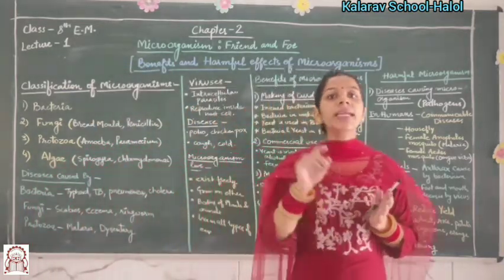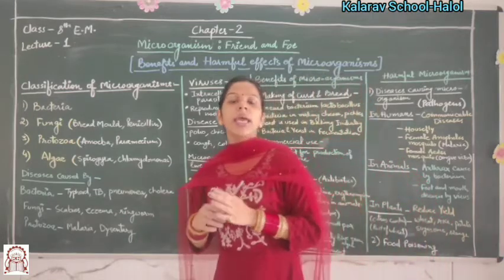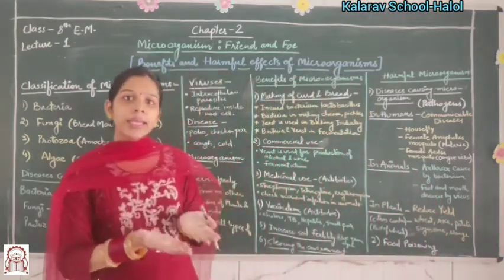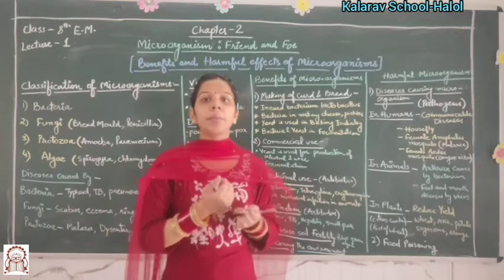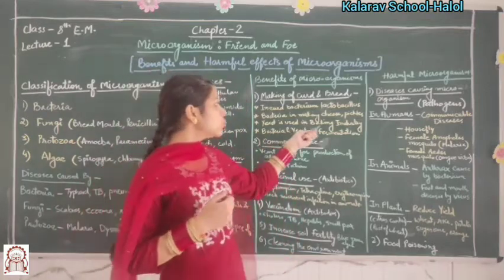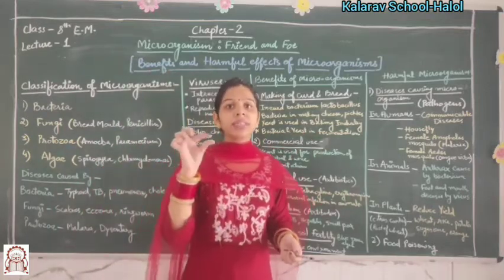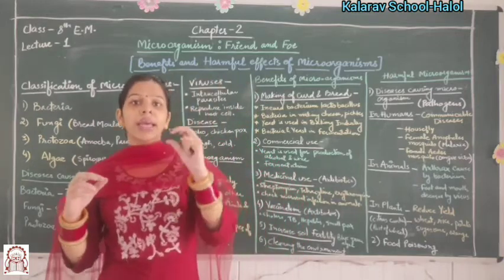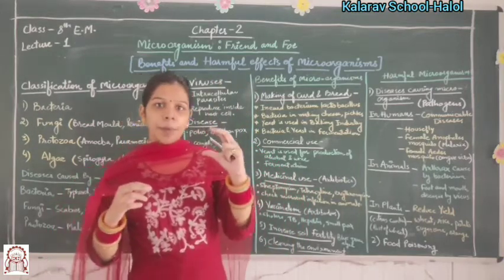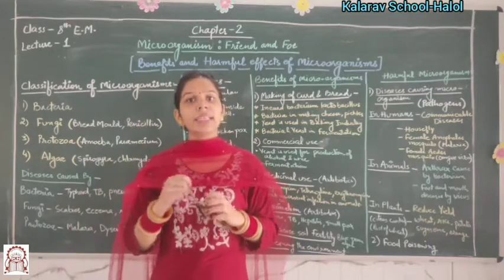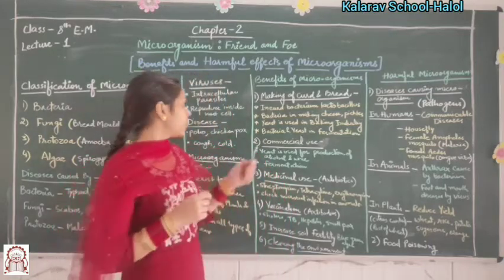So that's why yeast is used to increase the volume of the maida. So yeast is used in the baking industry. As you see, your cake swells up after some time. That is due to yeast.